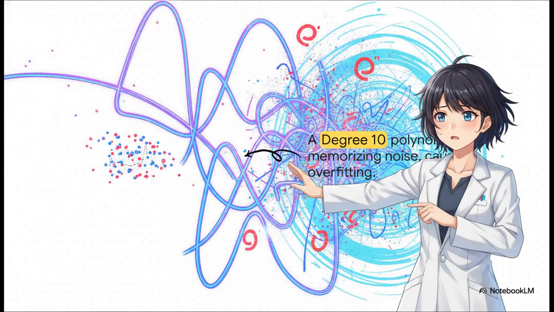However, if we let empirical risk minimization run completely wild, giving the algorithm a highly complex degree 10 polynomial to work with, well, you can see it twists, turns, and literally contorts itself to perfectly pass through almost every single dot. It has perfectly memorized the training data, hitting a near-zero empirical risk. But, and this is a huge but, it's also memorized all the random noise, all those little errors and fluctuations in the data. This trap is known as overfitting. If you drop a new, unseen data point into this chaotic chart, the model's prediction won't just be a little wrong, it'll be wildly inaccurate.